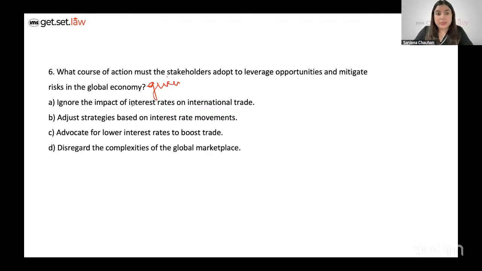So, do we have to ignore the impact? Definitely not. Do we have to disregard the complexities? We should always factor in the complexities, the different factors. Advocate for lower interest rates to boost growth? Not always, right?